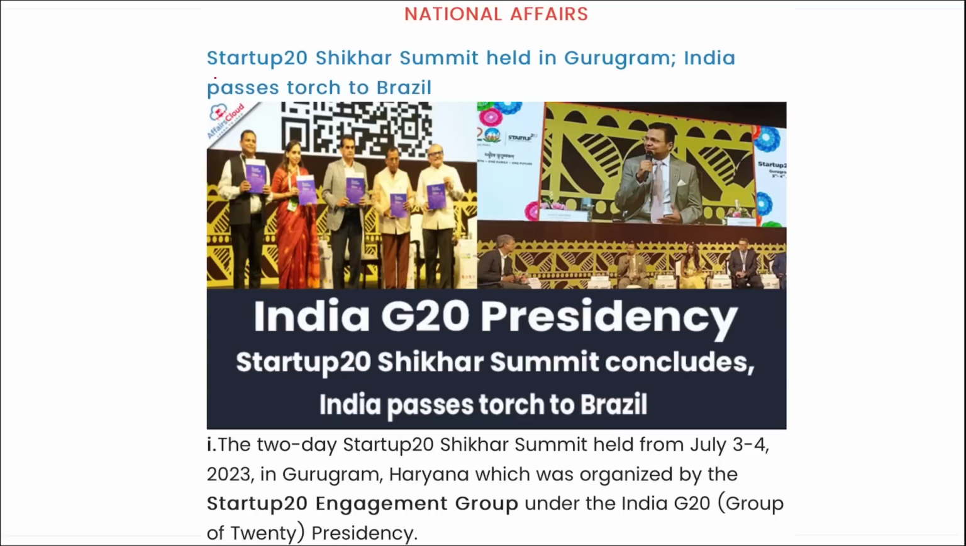Next, so you can see here, the Startup20 Shikhar Summit was held in Gurugram, and India passed the torch to Brazil, as Brazil will be hosting the G20 presidency for 2024.